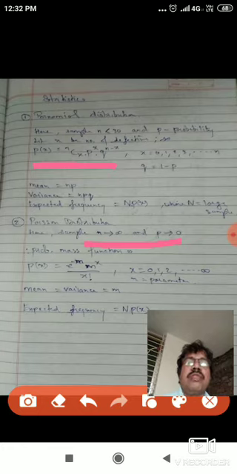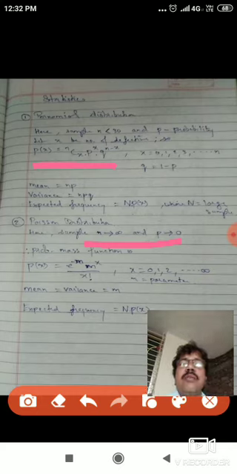X goes from 0 to infinity, and here m is the parameter, and from this we can know the mean, variance and expected frequency. In this case the mean and variance are equal, and so on.